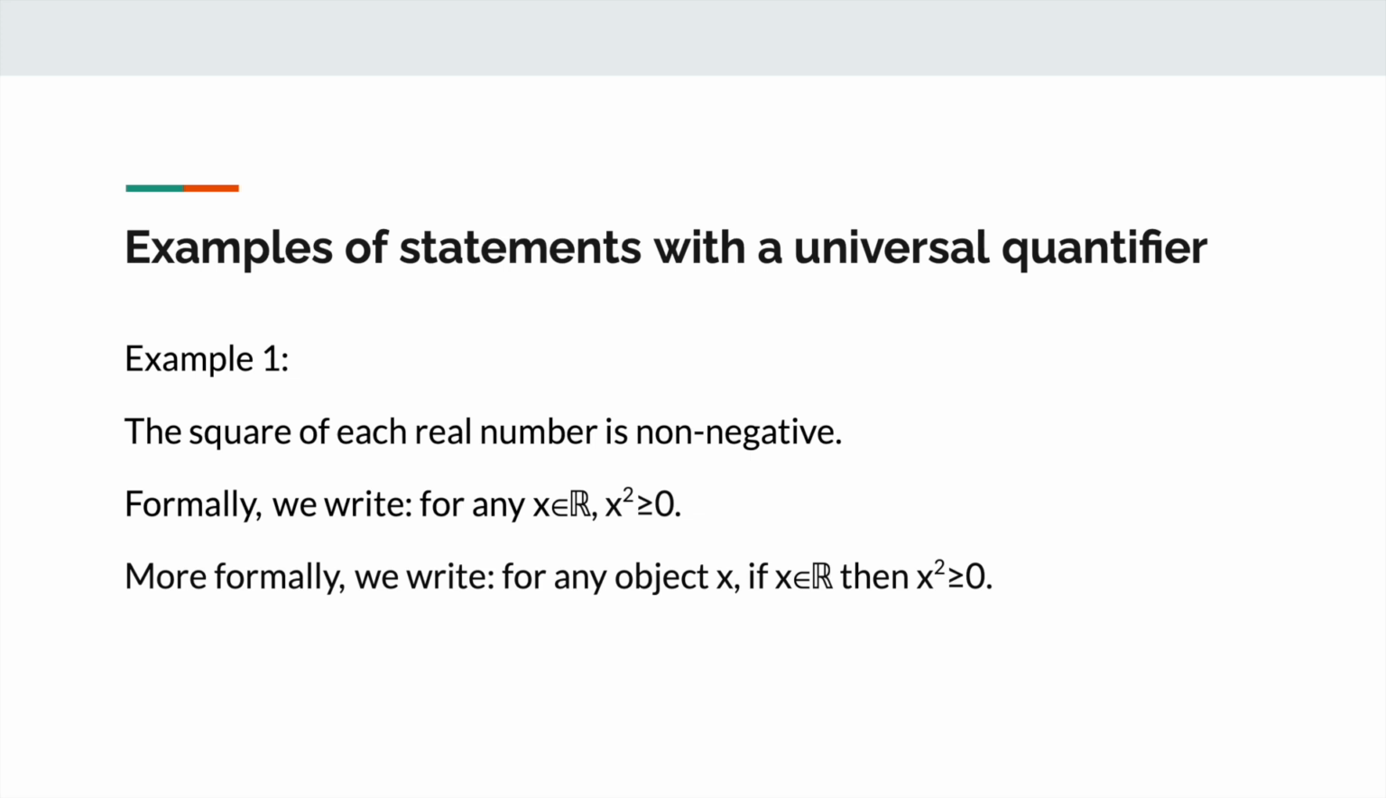Examples of statements with a universal quantifier. Example 1. The square of each real number is non-negative. Formally, we write for any real number x, x squared is greater than or equal to 0. More formally, we write for any object x, if x is a real number, then x squared is greater than or equal to 0.